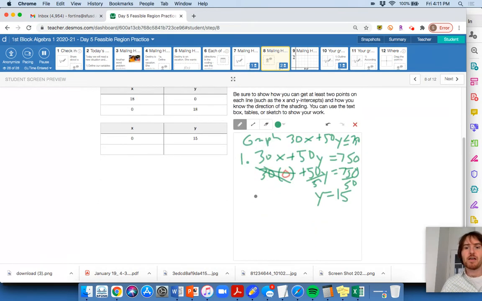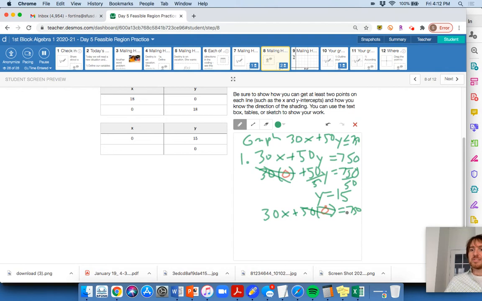So there's my first point. I need to get a second point. Oops, I don't need the 2 there. The 2 was going to be for me testing a point here. So now I've got to get my x-intercept. So 30x plus 50 times y, this is where I'm going to put in 0 for y and figure out where my x-intercept is. That's why they call this the intercepts method of graphing a standard form equation. This is 750. This goes away.